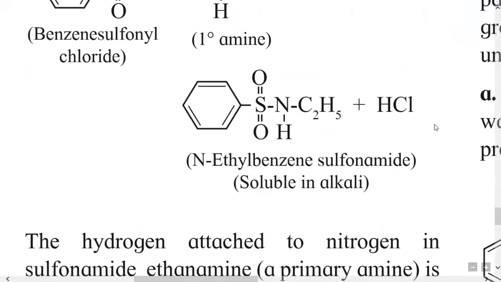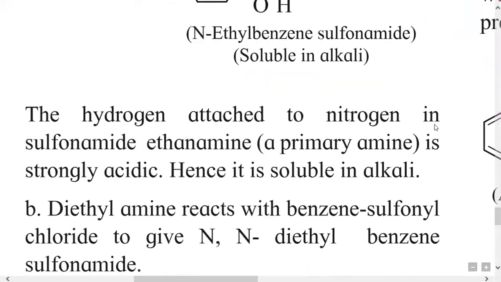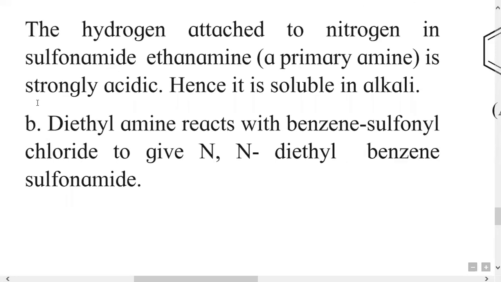It gives N-ethyl benzene sulfonamide, that is a benzene ring bonded with S double bond O, S double bond O, NH C2H5, the side product is HCl, and it is soluble in alkali. The hydrogen attached to nitrogen in the sulfonamide of ethanamine, a primary amine, is strongly acidic. Hence, it is soluble in alkali.